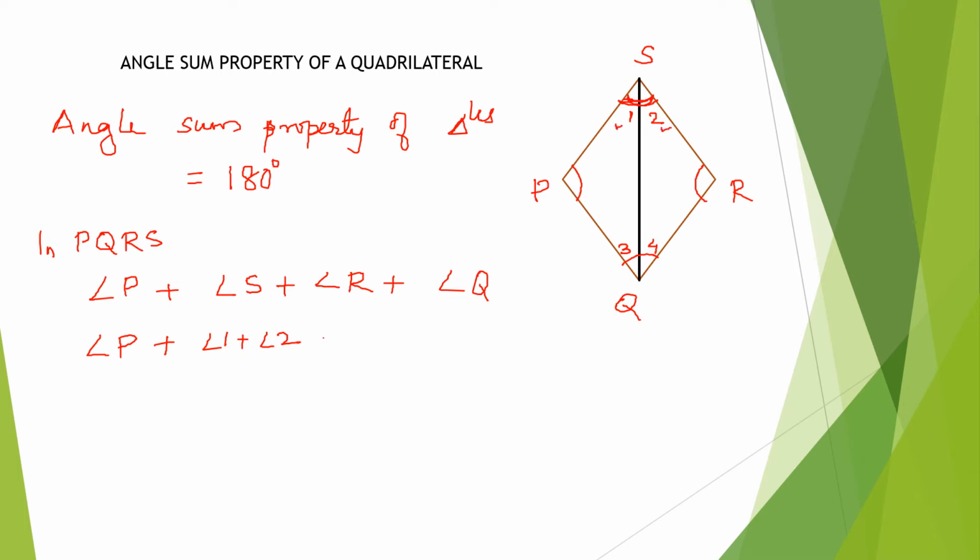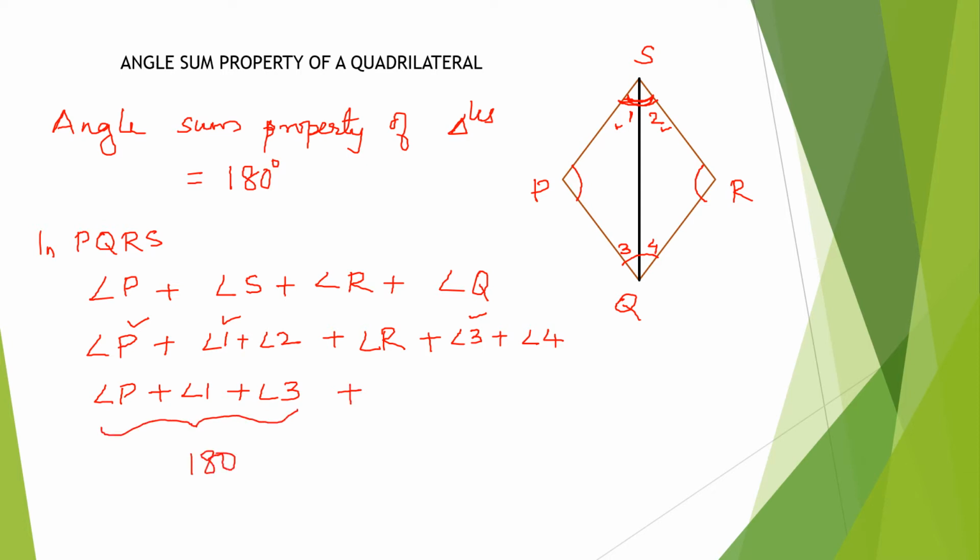Angle Q I will divide into 3 and 4, so I can write it as angle 3 plus angle 4. Now what will I get? Angle P plus angle 1 plus angle 3 is equal to 180 degrees.